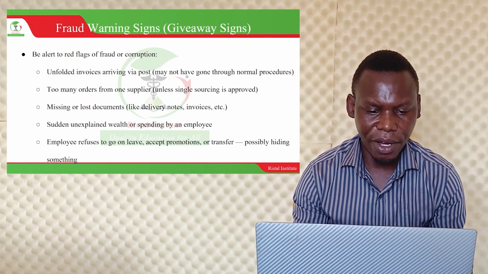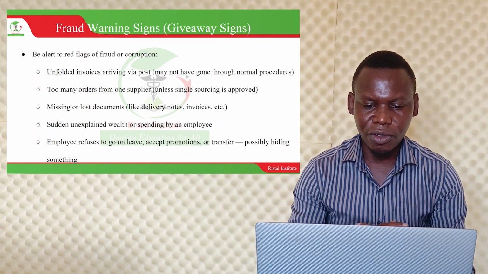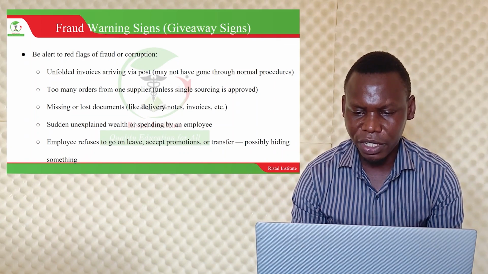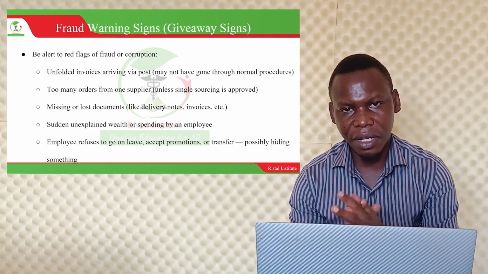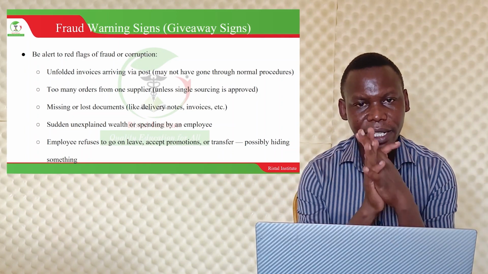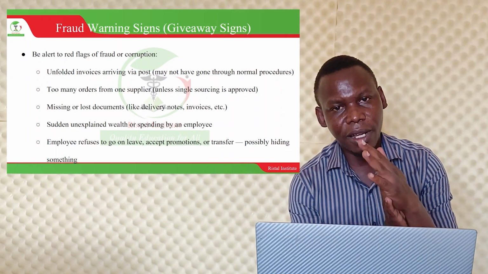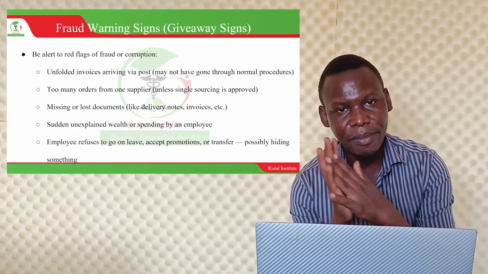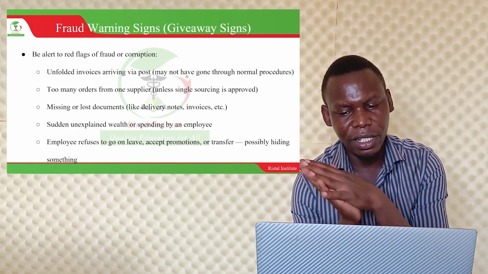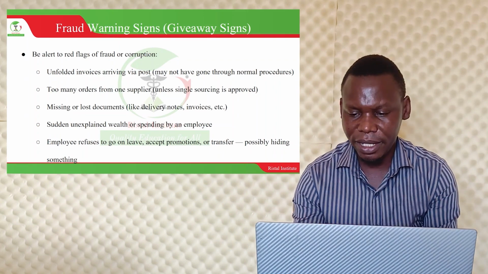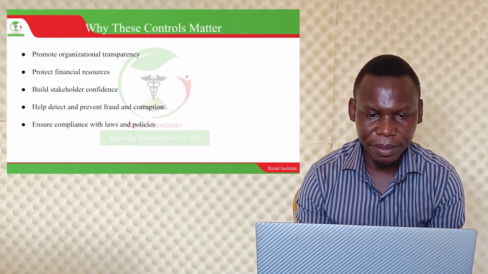That can be a sign of fraud. An employee who refuses to go on leave, accept promotion or transfers can also be another sign. Someone doesn't go on leave, doesn't accept to be transferred to another location. It could be a sign that someone is hiding something.